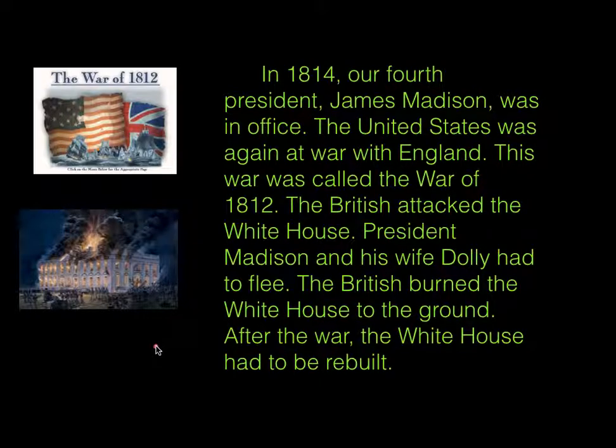And I picked an historical example for you today. And here it is. In 1814, our fourth president, James Madison, was in office. The United States was again at war with England. This war was called the War of 1812. The British attacked the White House. President Madison and his wife Dolly had to flee. The British burned the White House to the ground. After the war, the White House had to be rebuilt.